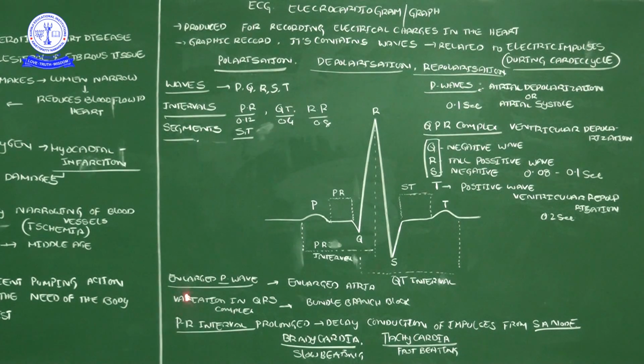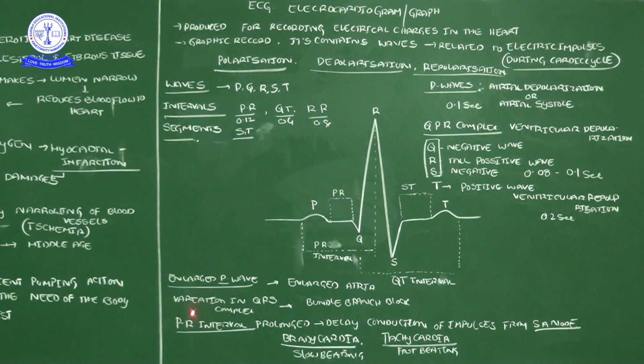See, that is what I explained here. If the P wave is enlarged, it will take a long time, correct? Generally, in a healthy human being the P wave lasts 0.1 second. If it is prolonged, it will be more than 0.1 second. That tells us the atria are enlarged. If the atria are increasing in size, automatically contraction will take a long time. So the P wave indicates some problem of enlargement in the atrium. That is the one thing.